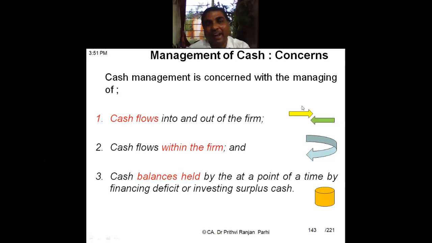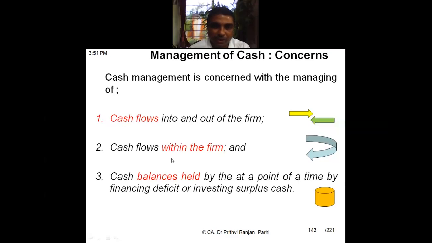That means managing cash inflows and outflows. How we are able to manage cash inflows and outflows, that activity. The cash manager is concerned with that. If there is a cash outflow, he has to ensure that cash inflow is matched. Suitable cash inflow is there so that the outflow obligations can be dealt with. So that is one of the concerns. That is the major concern. What is the second concern?